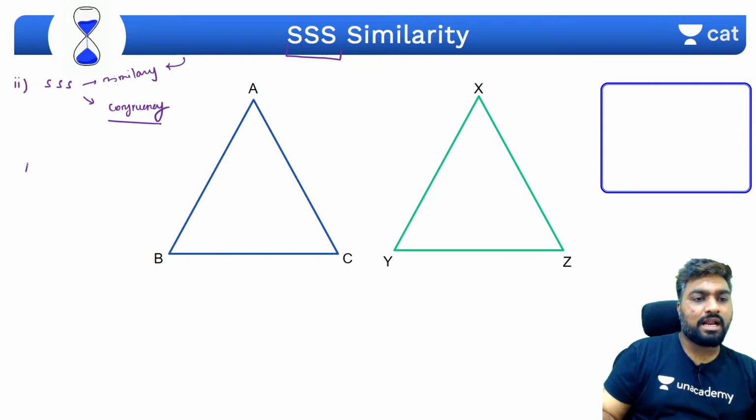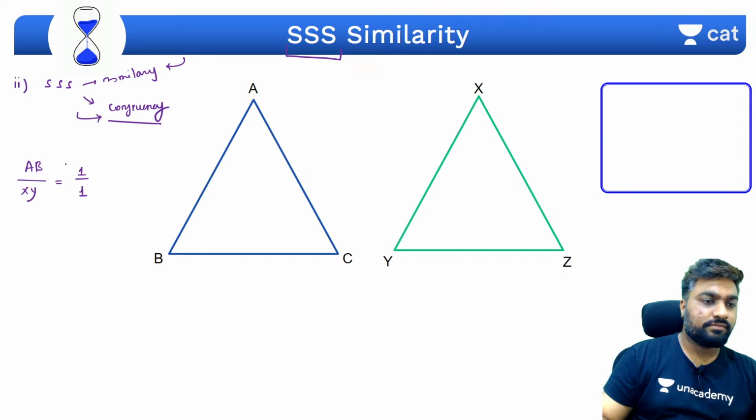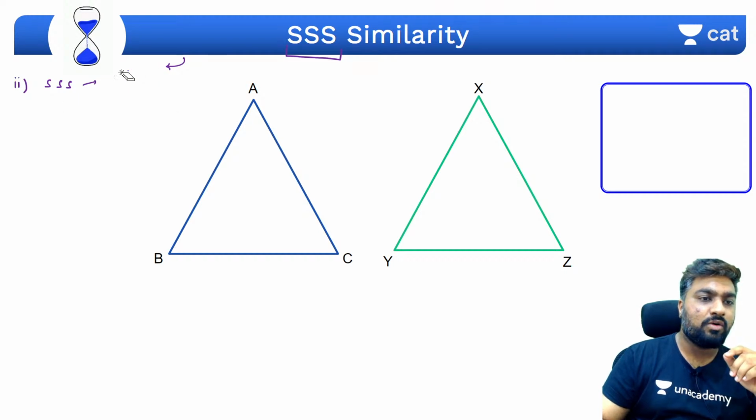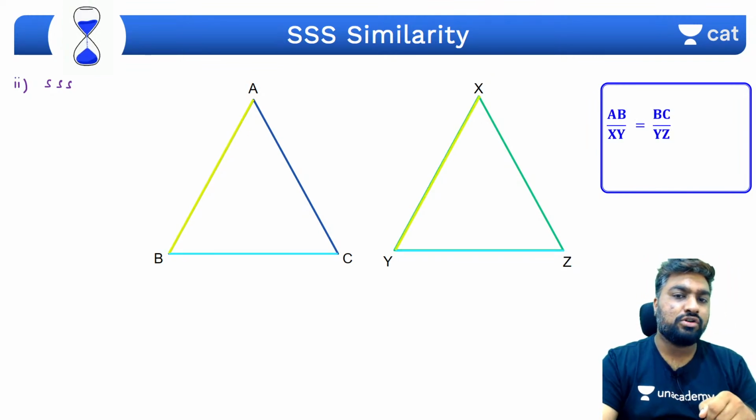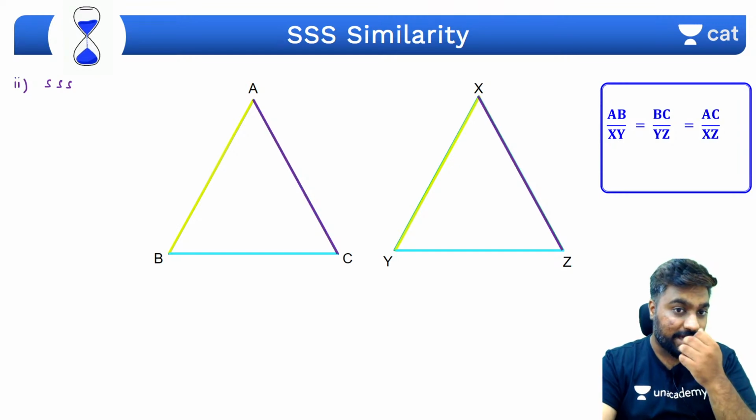है ना, क्योंकि अगर आप AB और XY का रेशियो लोगे वो क्या होगा, 1:1। क्यों, क्योंकि congruent है। Yes, but here in this what are we going to do, we are not going to go for congruency, we are going for similarity. So if it is triple S similarity, that means they should be proportional. AB by XY should be proportional to BC by YZ, should be proportional to AC by XZ.